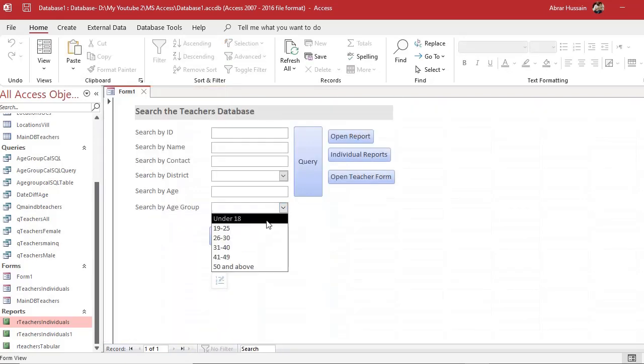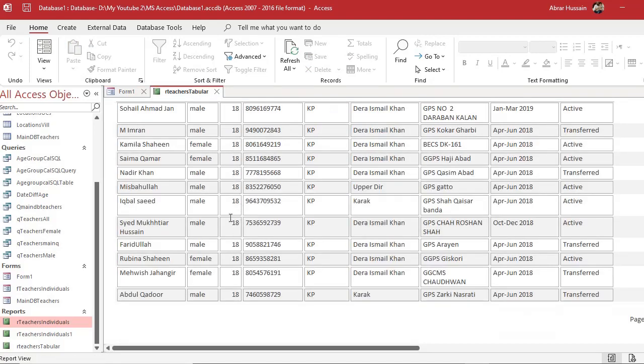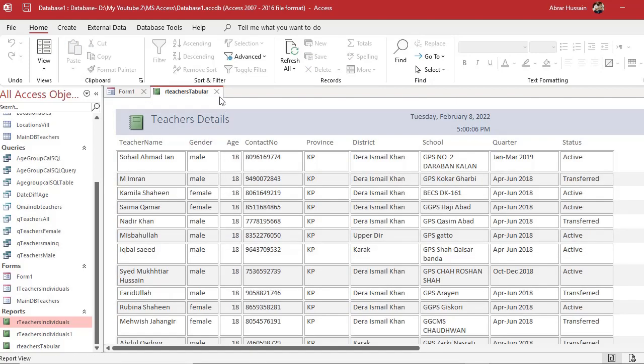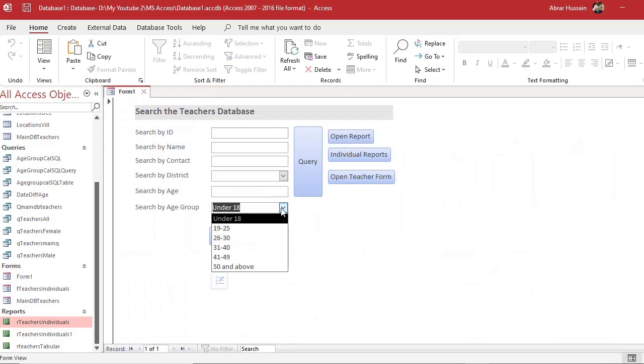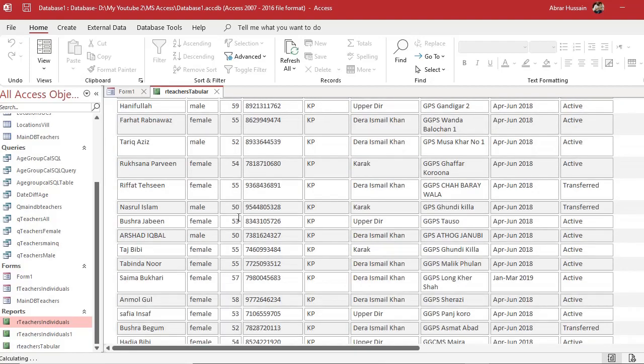Now, for example, if you want the report that we developed, so under 18, open the report. So here also you see only all those are available whose age is 18. Now, for example, if I press 50 and above, open the report. So here you see now all those age people are filtered.